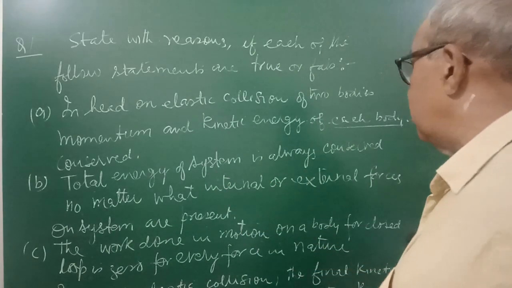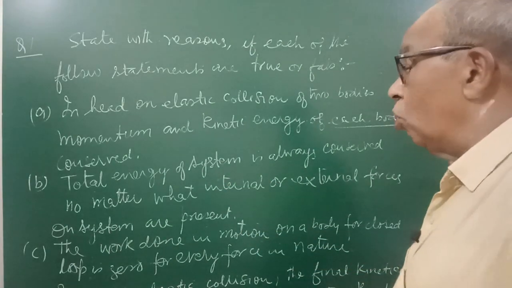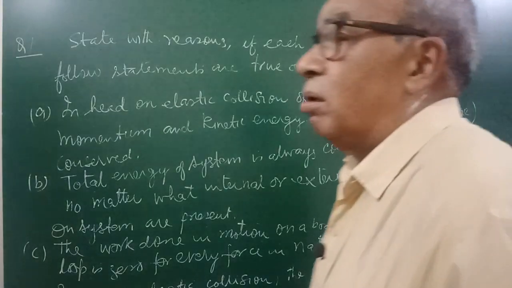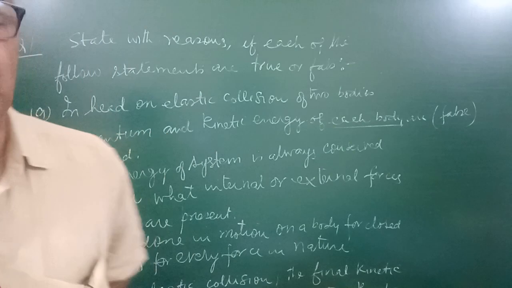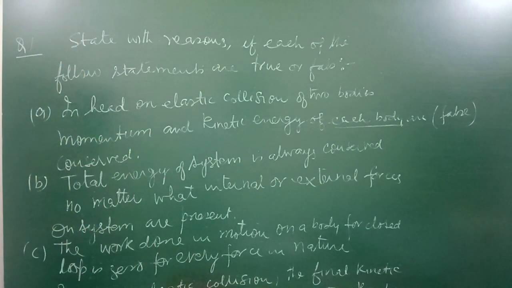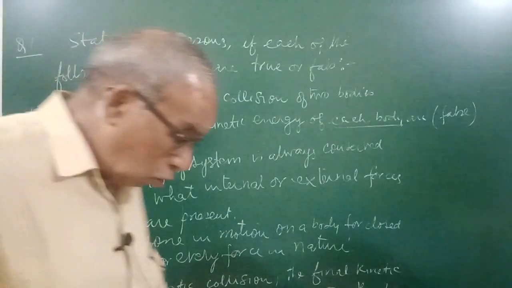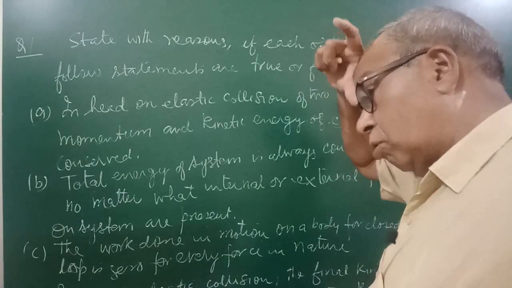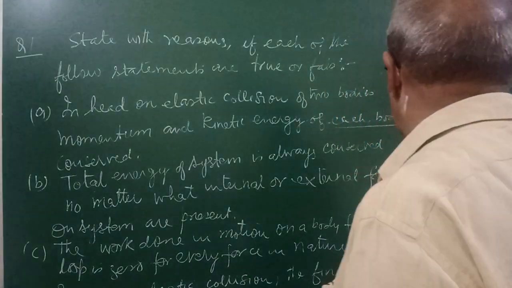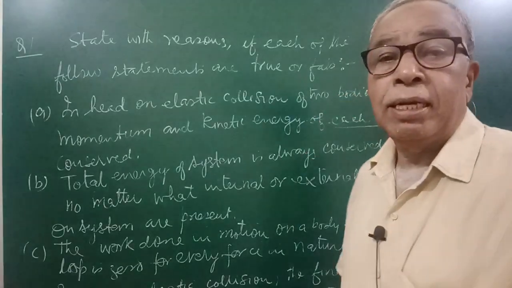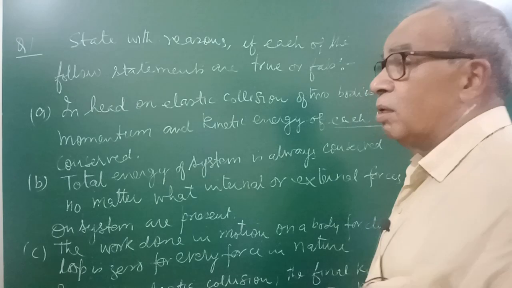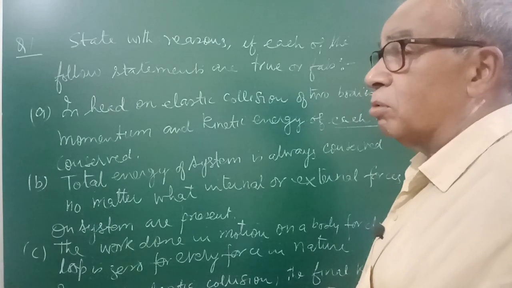It is false because total energy of a system is constant only if the system is isolated, with no force acting on it.